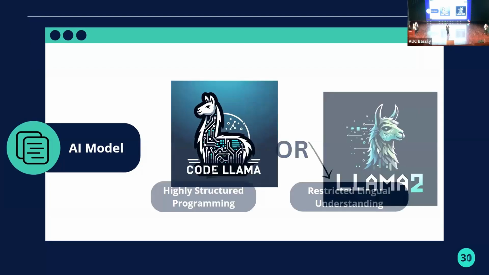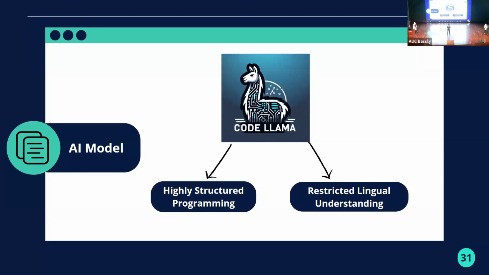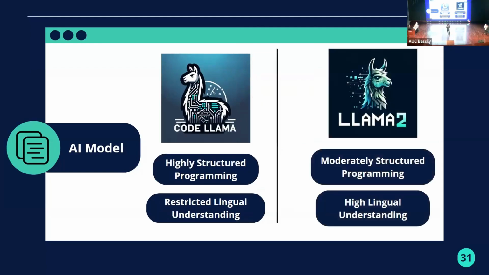So what we found is that Code Llama has a very high structured programming. So it's very suited for programming needs, but it's very low in lingual understanding. So it has very low understanding of various English descriptions, and that makes it a little bit hard to generate good enough output. But Llama 2 has moderately structured programming, which is just suited to our needs, but very high lingual understanding because it's a language model originally. It's not a coding model, it's a language model, but it does generate good code.